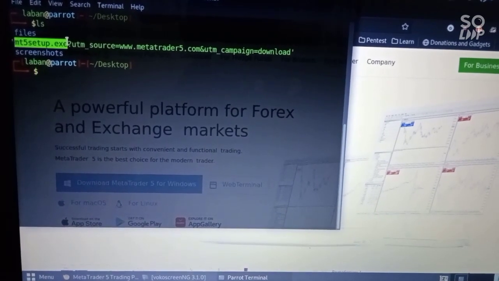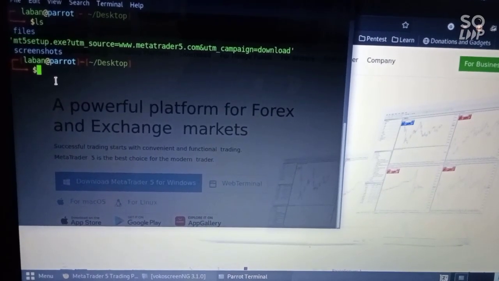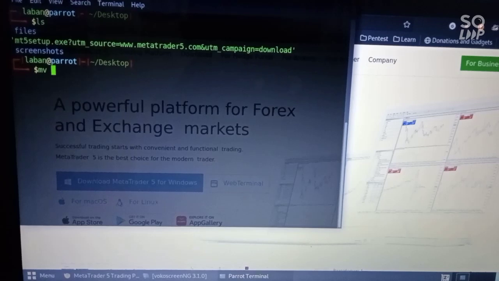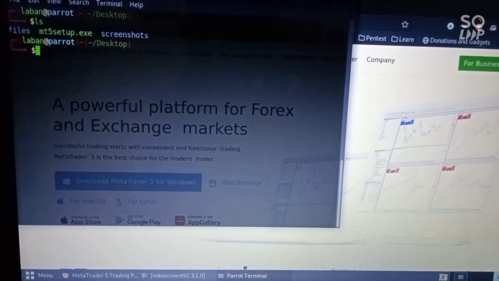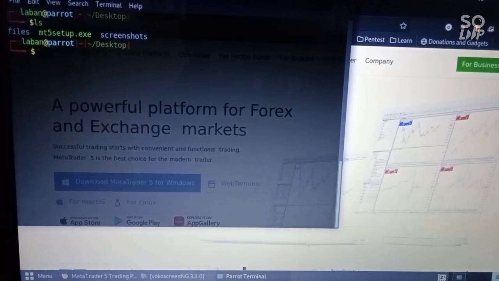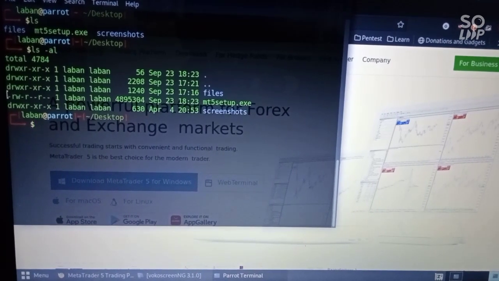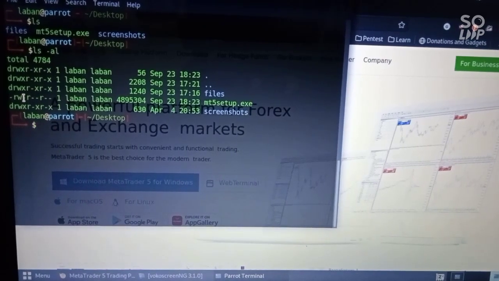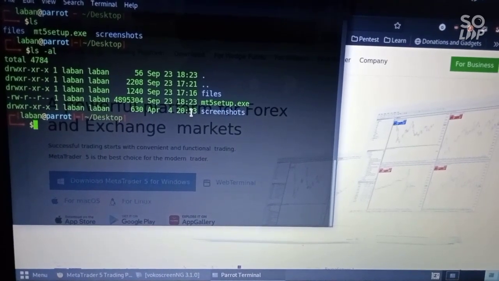You can see the MT5 setup. We copy that part, then we rename it to MT5 setup. Once it is done, we list the directory and we do a full list of all directories. We see the file and we see that it is not executable, so you have to make it executable so that you don't get problems during installation.